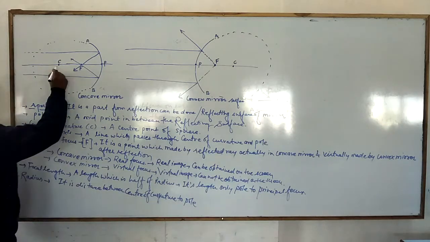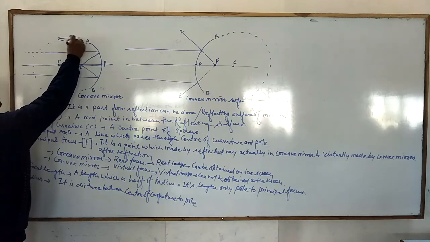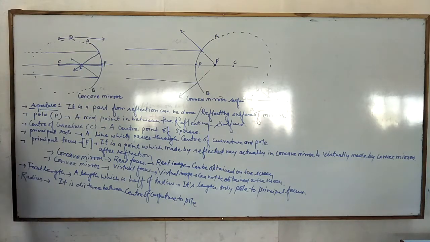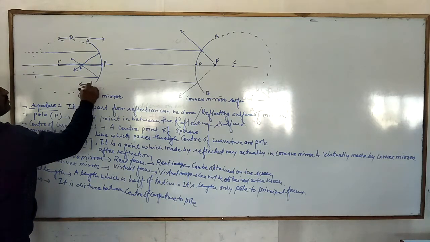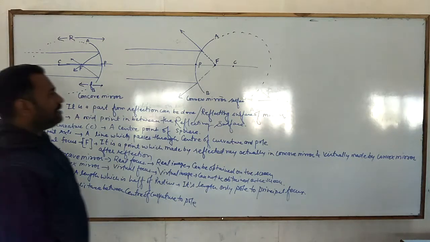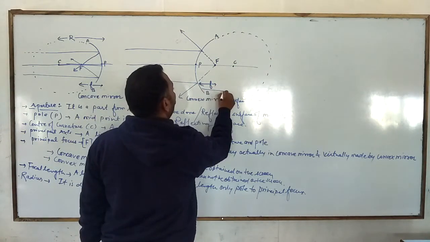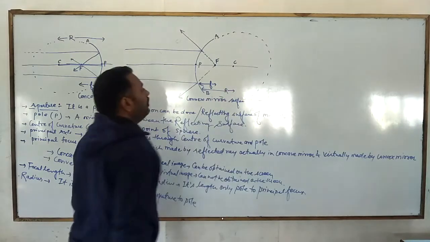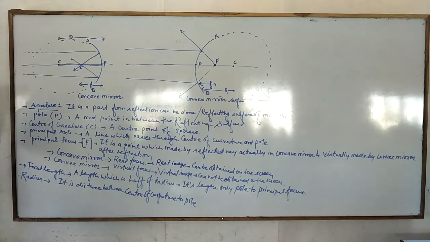This is the radius condition. From pole to center of curvature is known as radius, and we denote it by capital R. And this F to P, which we write as small f, is the focal length. So up to here is the focal length, and from here to here is the radius. From P to C, the center of curvature to pole, is known as radius, and from principal focus to pole is known as focal length.